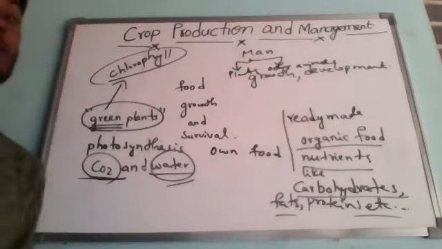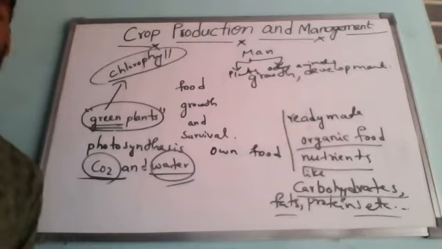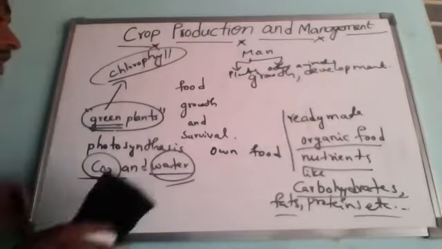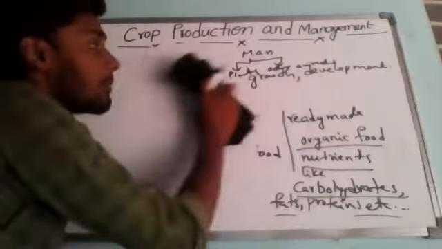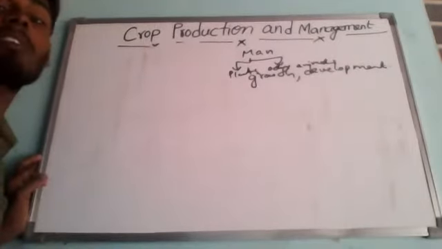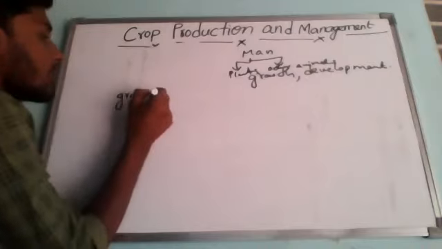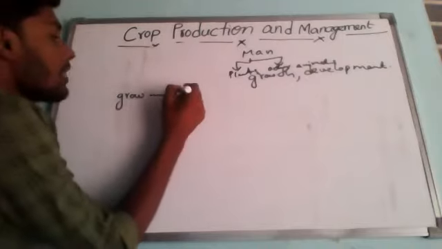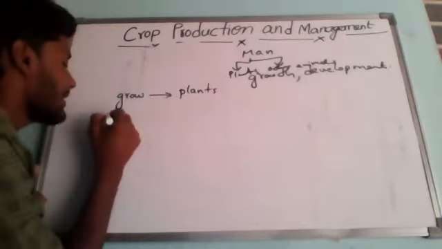So man has to grow plants and rear animals to meet his requirements of food. If a human wants to get food, where does he always get it from? From the plants and other animals. So if he needs to meet his requirements of food, he needs to grow plants. If you grow the plants, then only plants will give food. You need to grow plants, and also we have to rear animals.